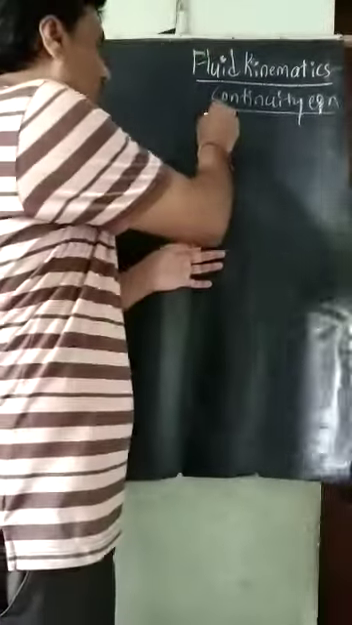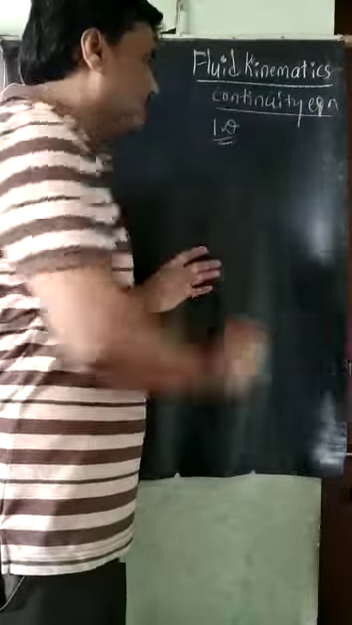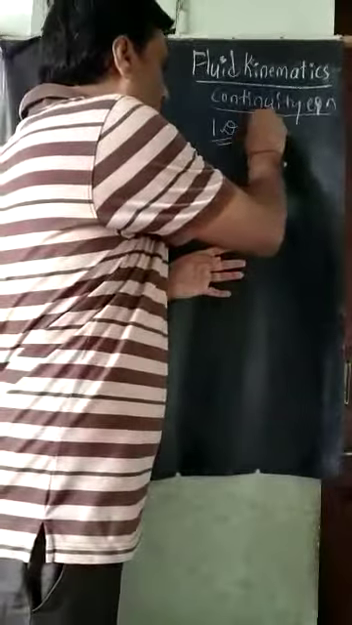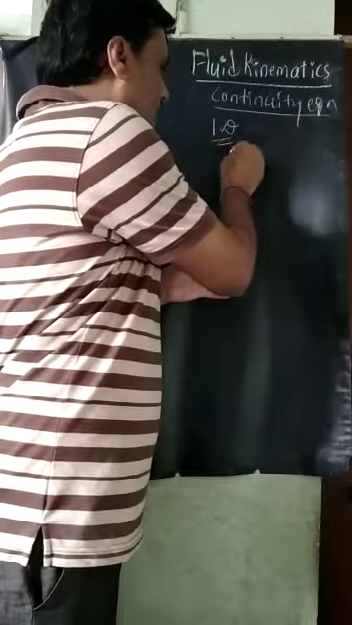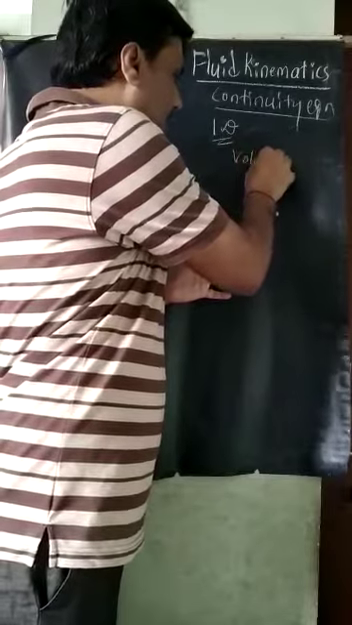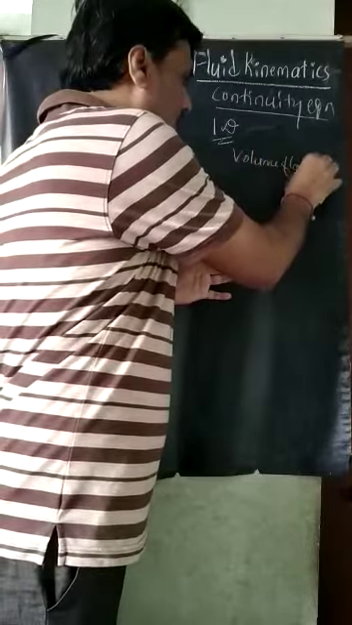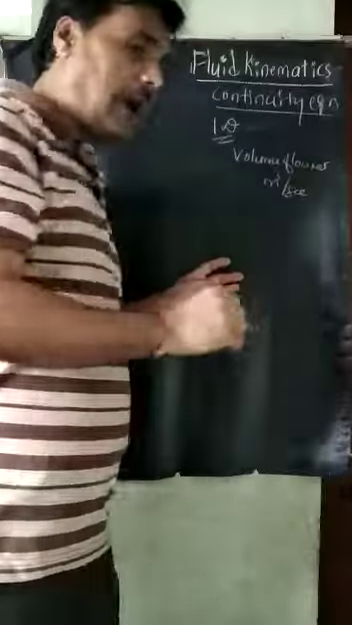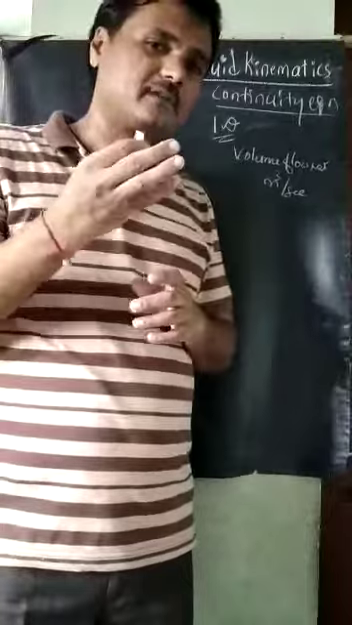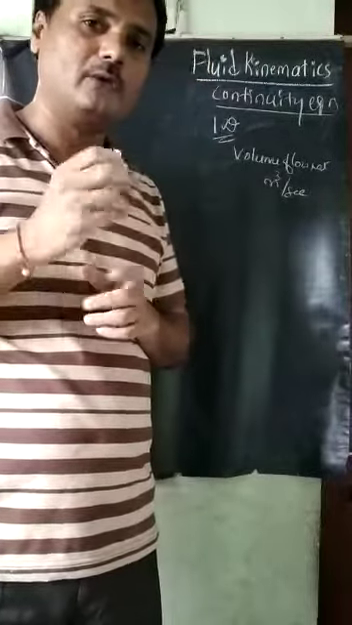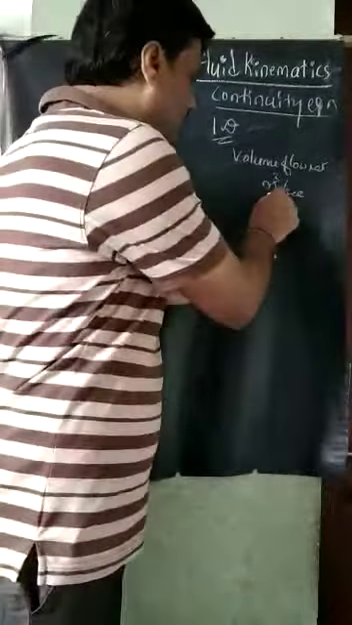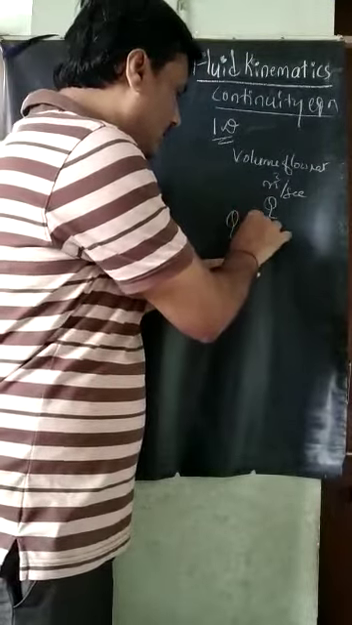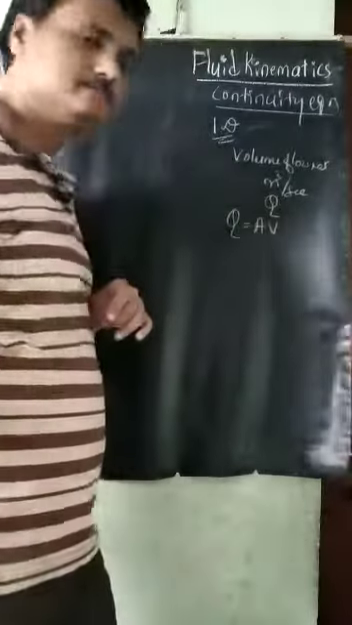In the case of the one-dimensional continuity equation, the 1D continuity equation, there are two types. One is the volume flow rate. Volume flow rate means what? It is meter cube per second, means how much volume is flowing per second, per unit time, is called the volume flow rate. Usually this volume flow rate is represented by Q. This Q is equal to A into V.